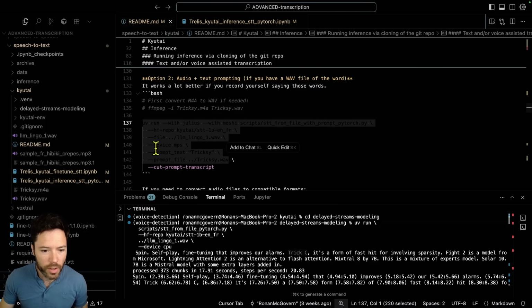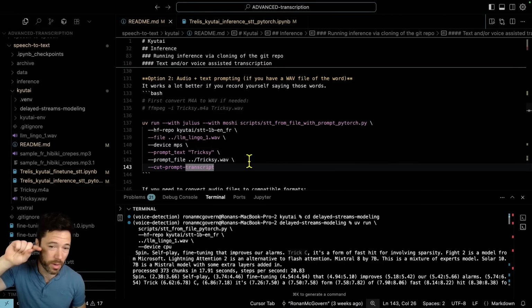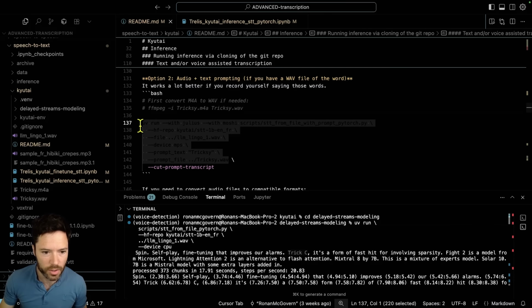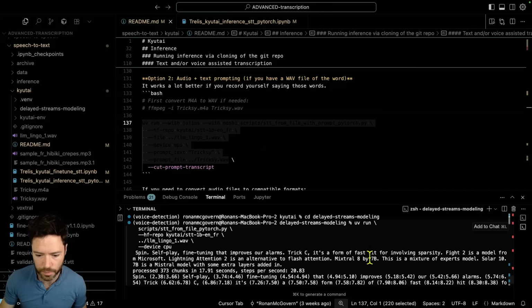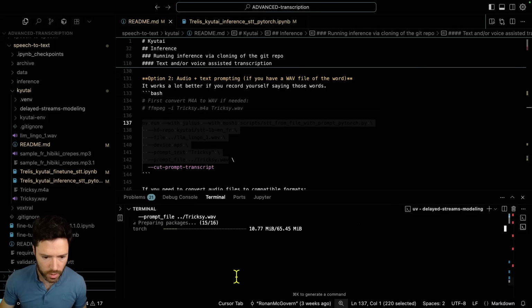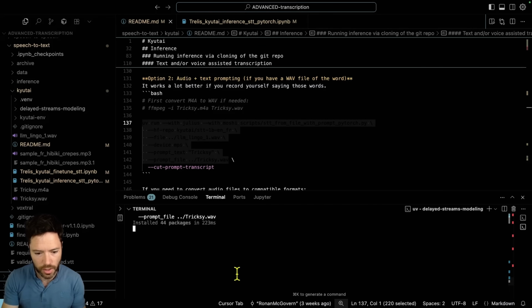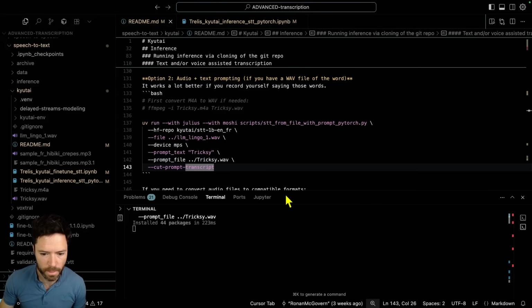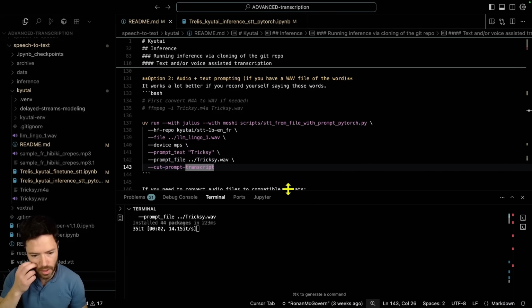And you can pass in cut prompt transcript, which will clean up the fact that we're passing in these artifacts at the very start. But I kind of like seeing them, so let's just run here. And what we're hoping for is that it correctly transcribes the word Trixie instead of trick and then the letter C. Now this is not going to stream, it's just going to process everything.